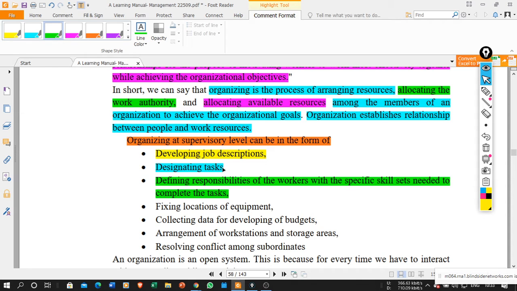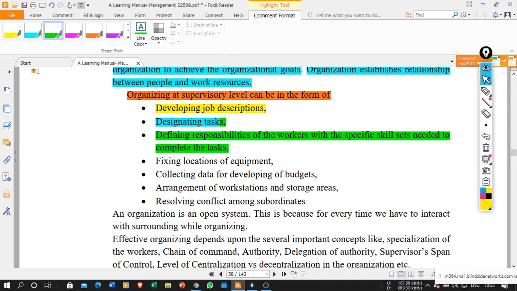If someone has to operate the lathe machine, in that case he must have the knowledge of how to operate the lathe machine, how to measure with the help of a vernier caliper or something. So the specific skill sets required to complete that particular task need to be defined over there. Then fixing the location of the equipment. The next thing he needs to do is fix the location of the equipment, where that equipment is going to be available. So location is also important.